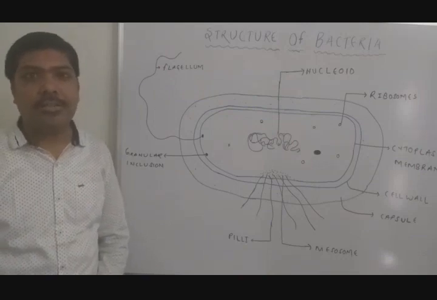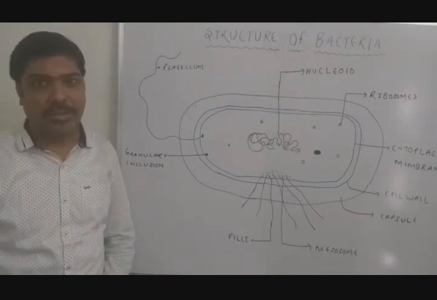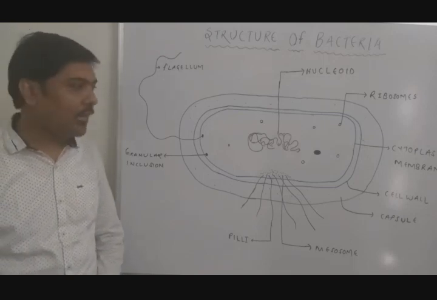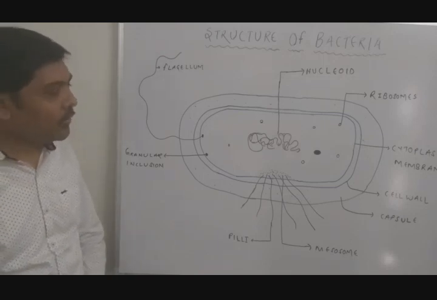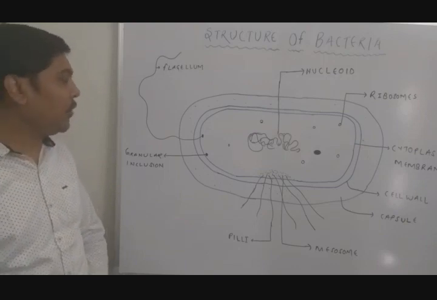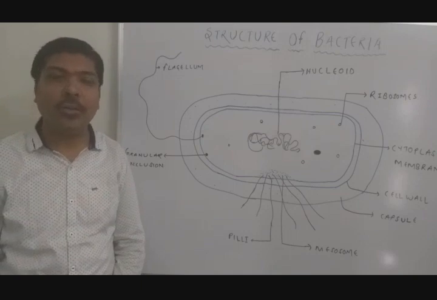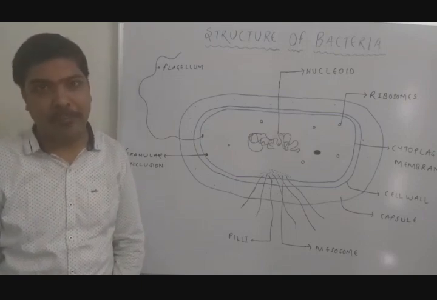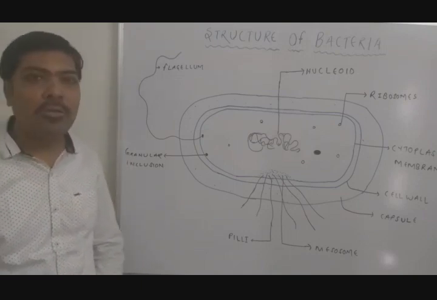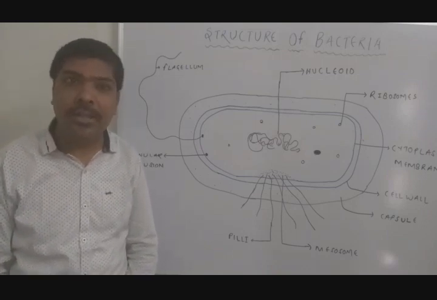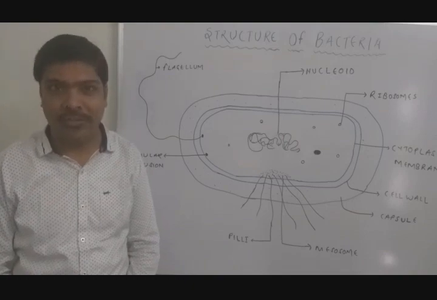Now let us discuss the internal structure of bacteria. The internal structure of bacteria is basically composed of the cytoplasm, the ribosomes, the mesosomes, the nucleoid and the granular inclusions. So one by one we'll discuss all the internal features of a bacteria. So first let us consider the cytoplasm. The cytoplasm of a bacteria is very thick, semi-transparent and aqueous in nature.